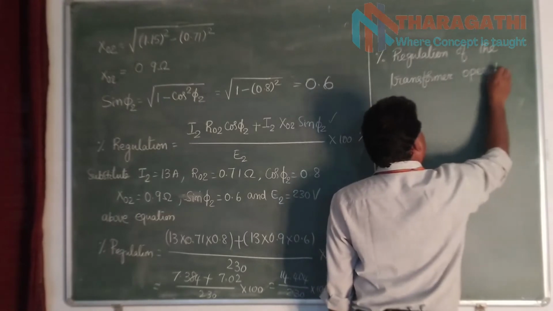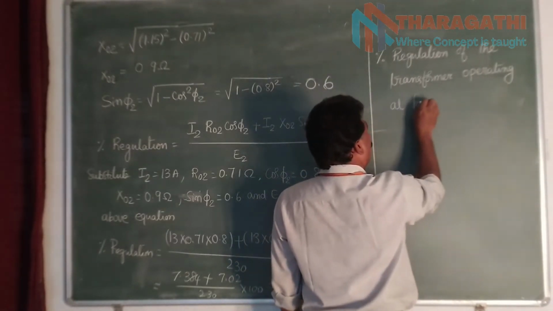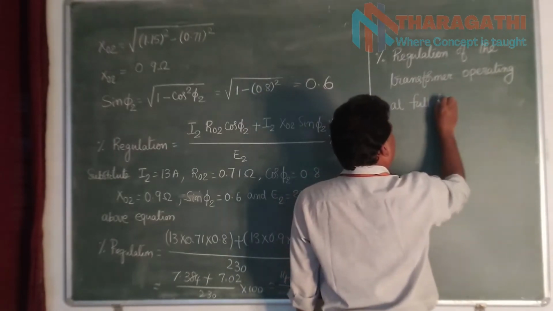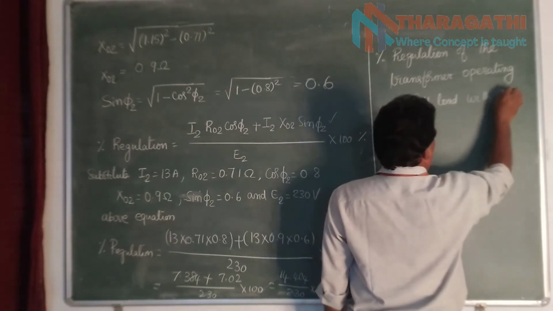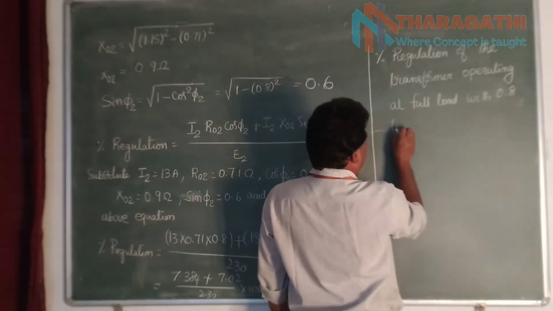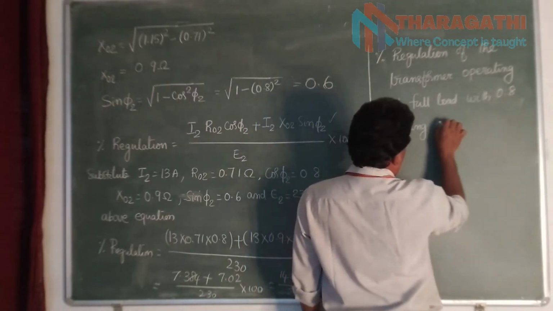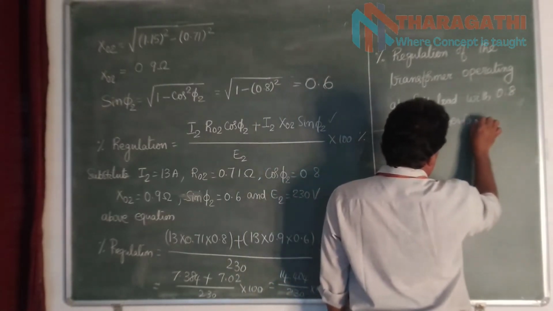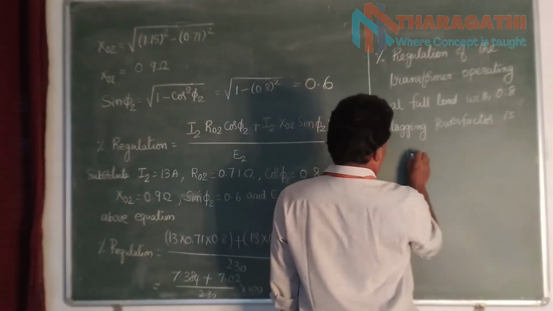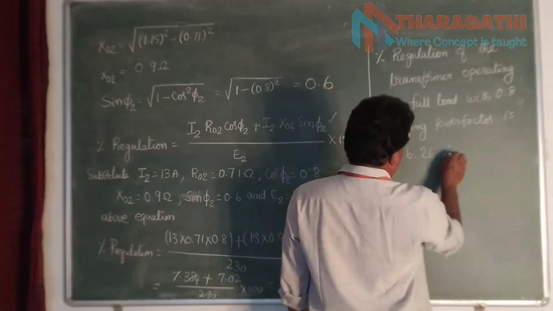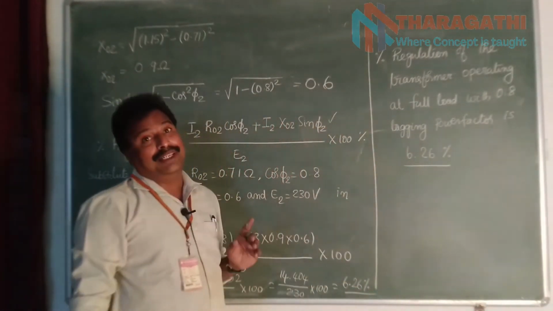Percentage regulation of the transformer operating at full load with 0.8 lagging power factor is 6.26%. So this is the answer for the first part.